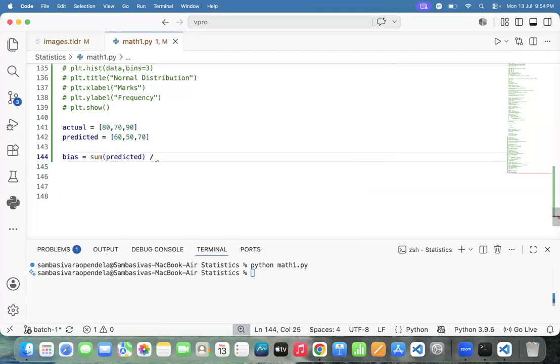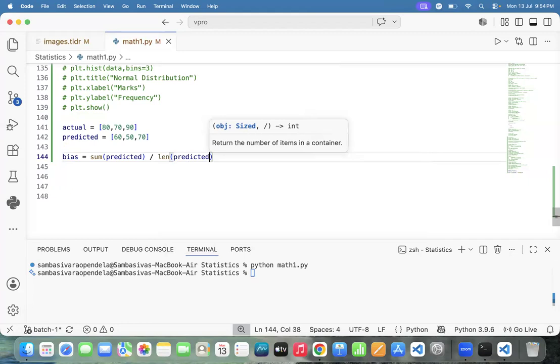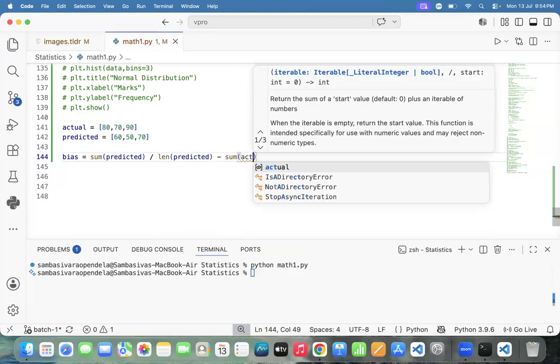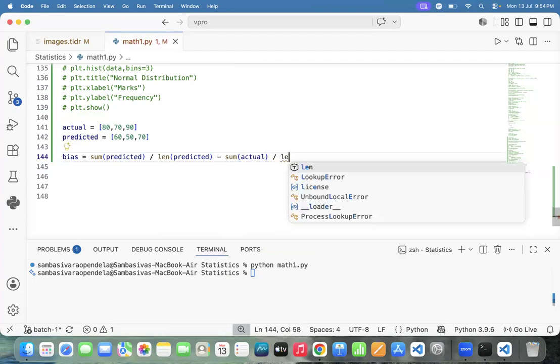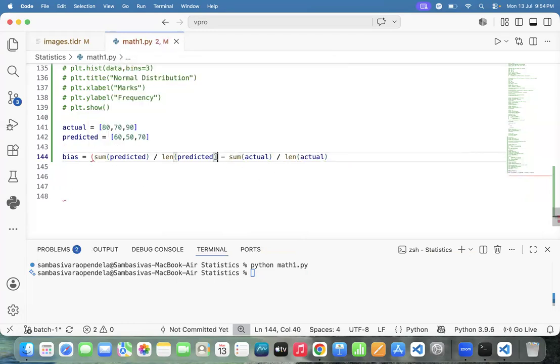60 plus 60, 50 plus 50, 110, 180, sir. 180 by 3. Okay, fine. Sum of predicted by length of predicted, minus sum of actual by length of actual. And team, somewhere else in the notepad, write the formula.